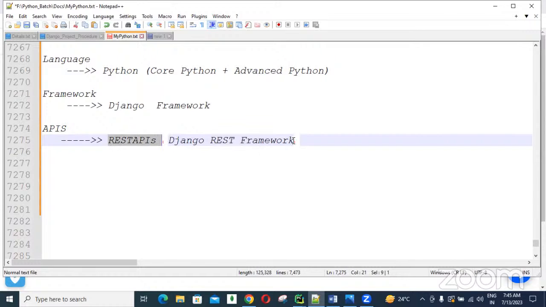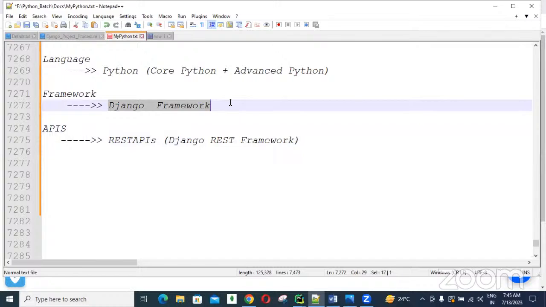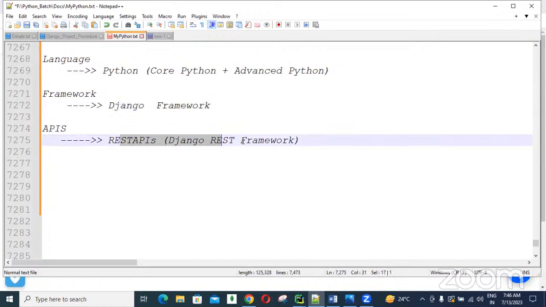Later, more clearly, I will give you points related to REST APIs and what is the use of all these things. Okay. So using the Django framework, if we develop web applications, people can access our application from the browser, guys. But using the APIs, people can access it from other applications also. People can access from other applications also, guys.